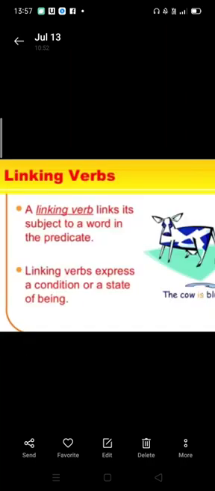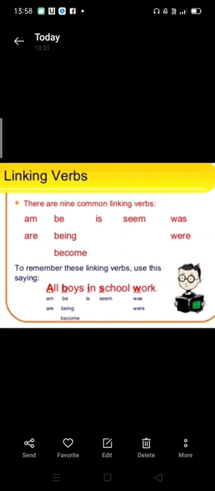Linking verbs. A linking verb links its subject to a word in the predicate. Linking verbs express a condition or a state of being. Like, I am smart. So it is telling us the state. I am clever. Again, it is depicting the state. There are nine common linking verbs: am, are, be, being, become, is, seem, was, were.